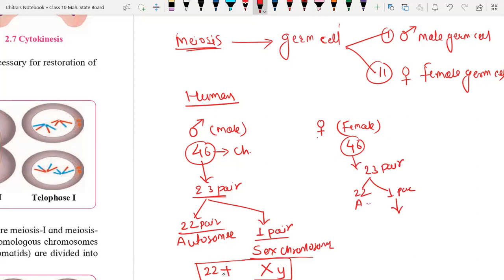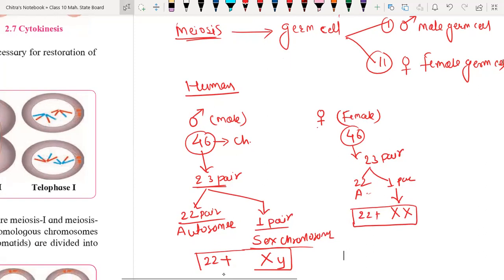Homo means similar: both chromosomes have the same size, length and structure. So both are X, both large X. Again we have 22 plus XX. This is the chromosomal combination for the female germ cell. Understood, everyone? Yes, sir.